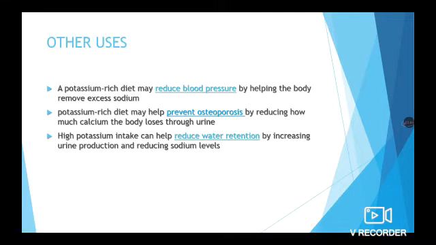And another use is that high potassium intake can help reduce water retention by increasing urine production and reducing sodium levels. Water retention can be prevented by intake of high potassium because high potassium reduces sodium levels. When the blood potassium level is high, the sodium will be excreted through the urine.